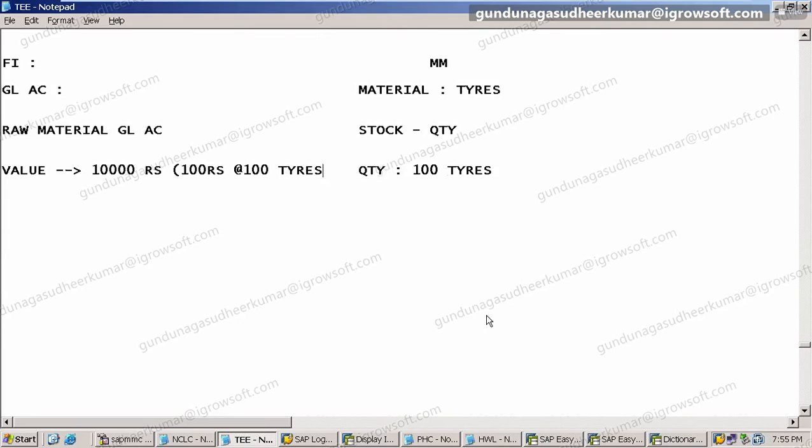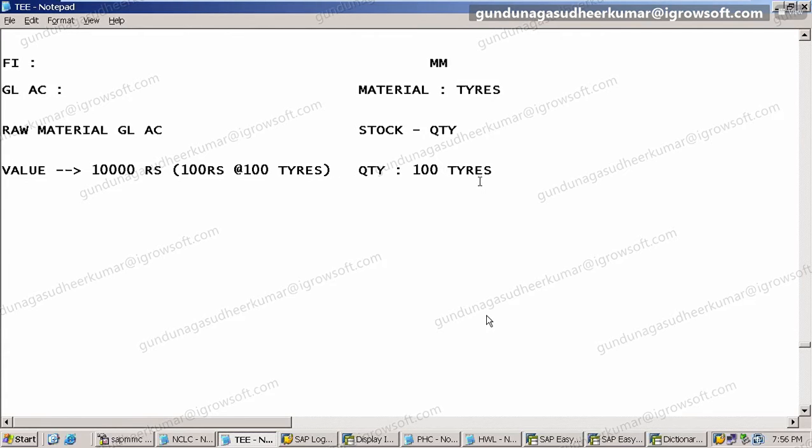So MM people are talking about the quantity, how many tires, which material. Finance people will talk about how much is the value. We are not bothered about quantity. We are more bothered about the value. What is the value of it? Rupees, money. Both are talking about 100 tires only, but we are talking about the value and they are talking about the quantity. You understand the difference?